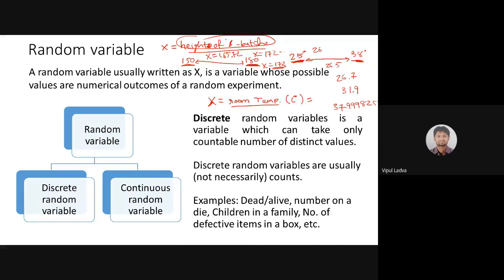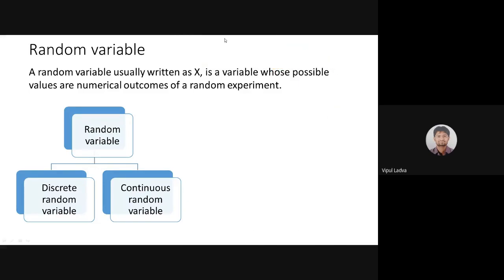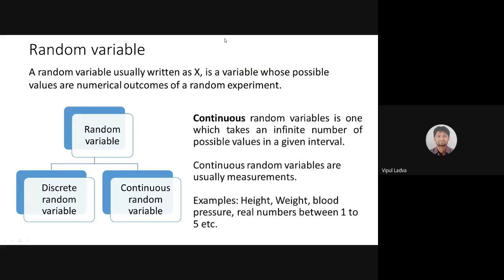So when we are measuring some data, at that time we are dealing with a continuous random variable. A continuous random variable is one which takes an infinite number of possible values in the given interval. Observe this, infinite number of possible values. We know that between any two real numbers there are infinite numbers.